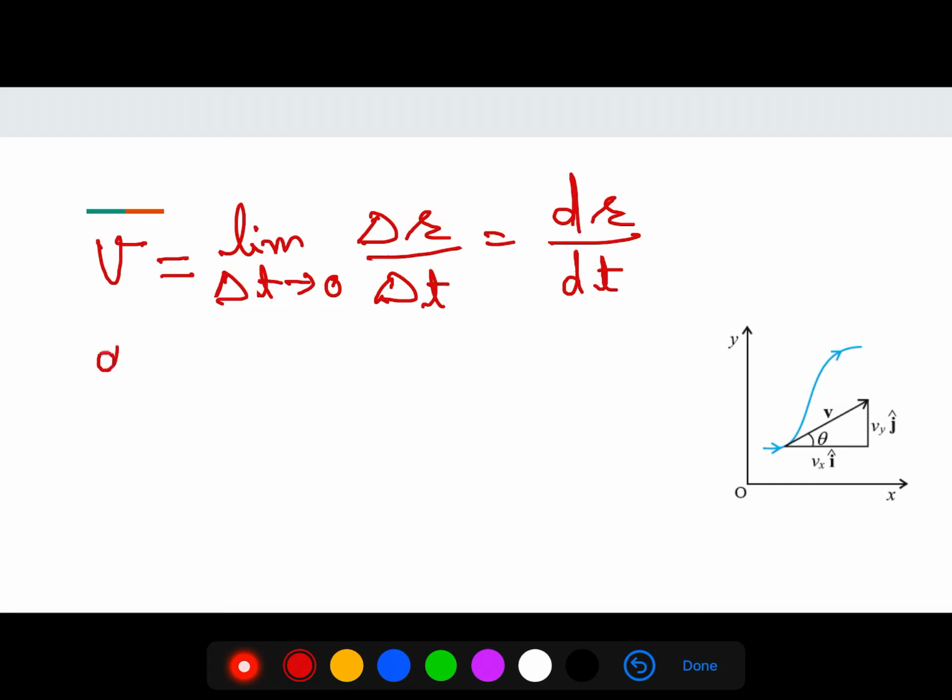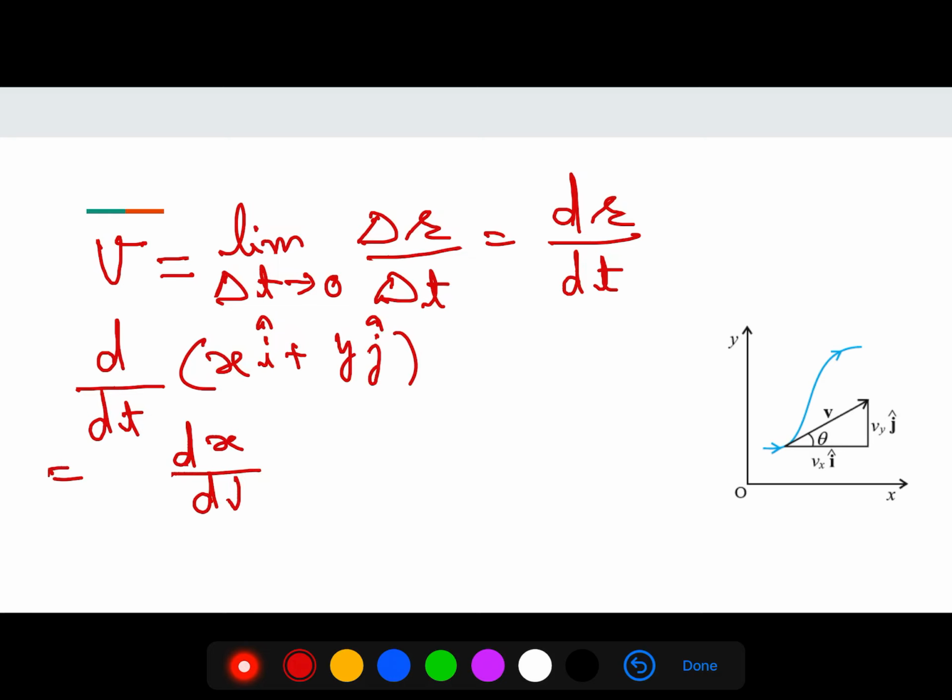And in place of r, you can write x i cap plus y j cap. So you will get dx by dt i cap plus dy by dt j cap.